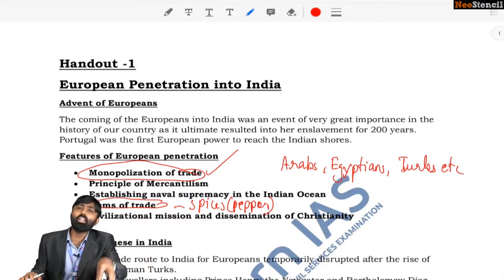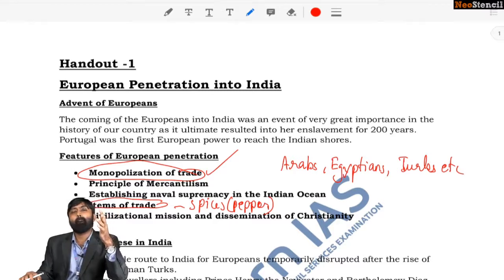And spices could only be found in tropical nations. This is why the Europeans attributed a large value to this item. So spices, pepper, cardamom, all of which were important. These were important items of trade.